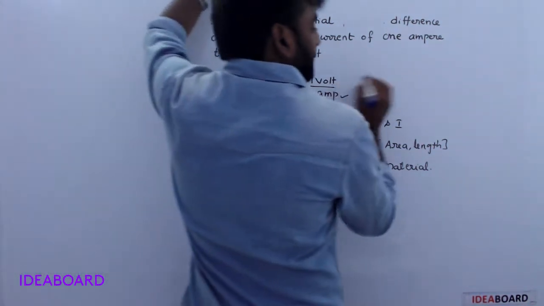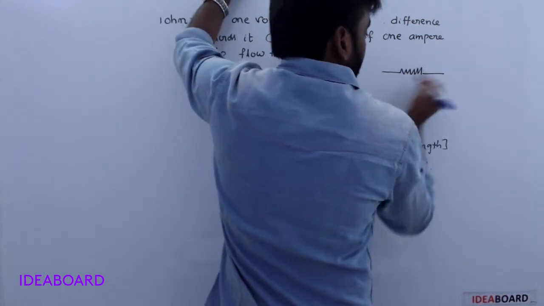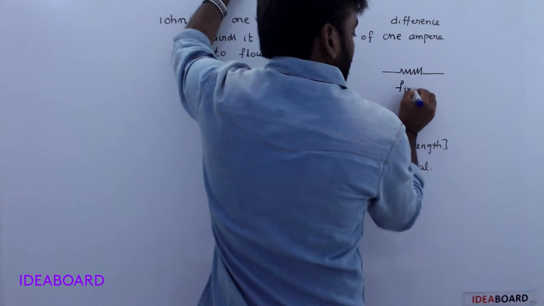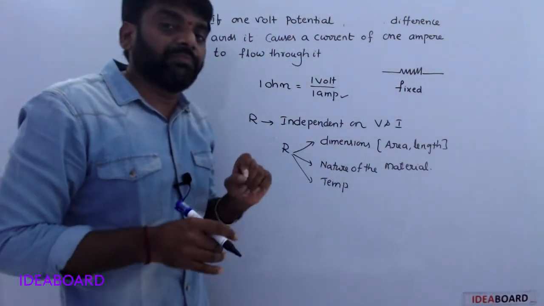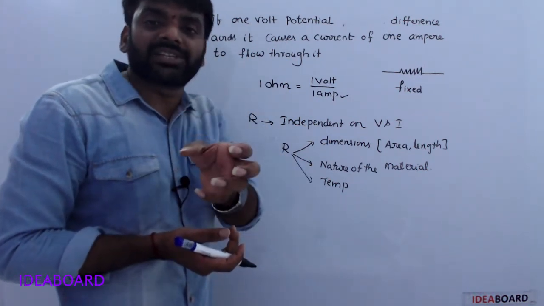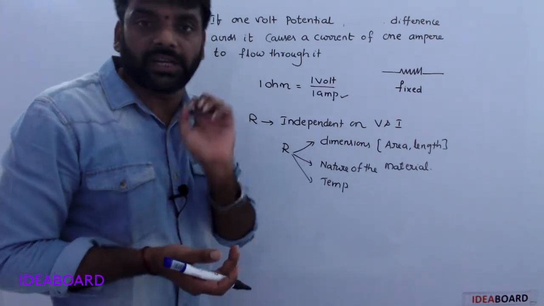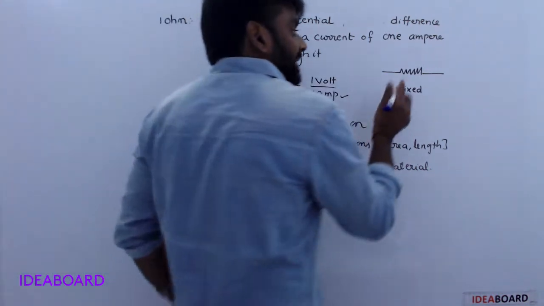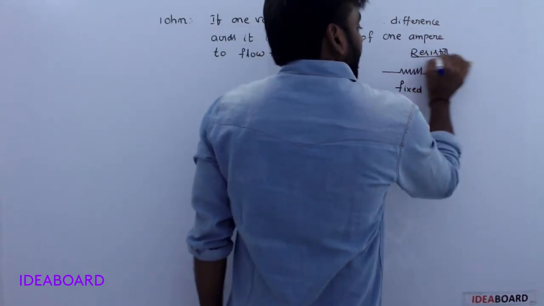Now, symbolic representation, this one, it is fixed. See, each and every conductor having some resistance, simply that is called a resistor. Okay, the resistor symbol is this. Now